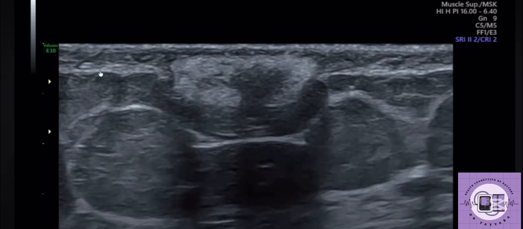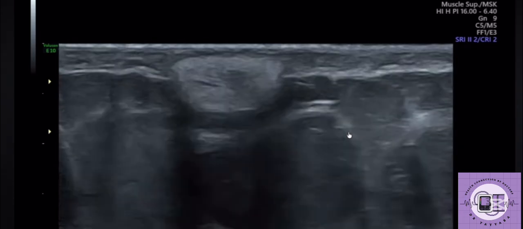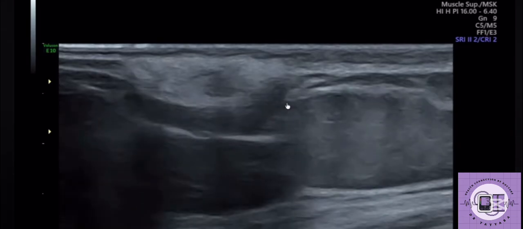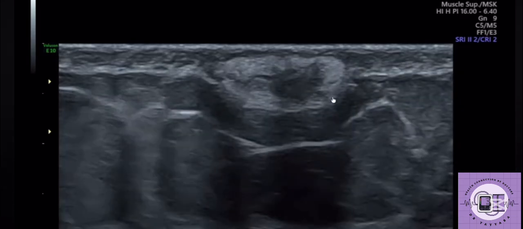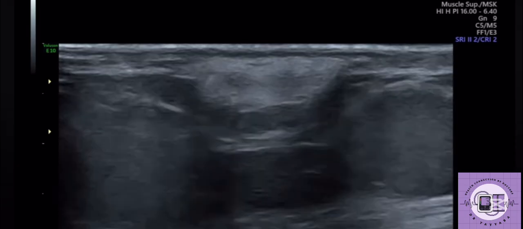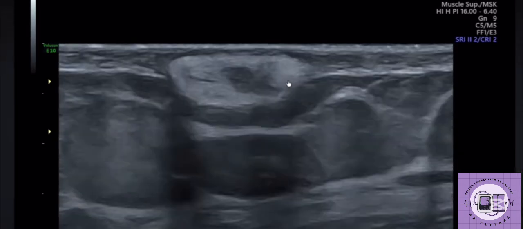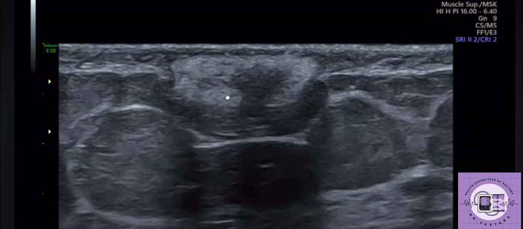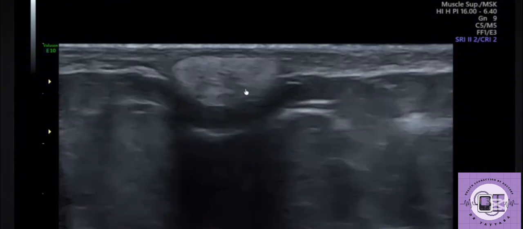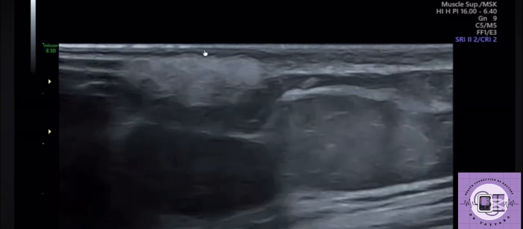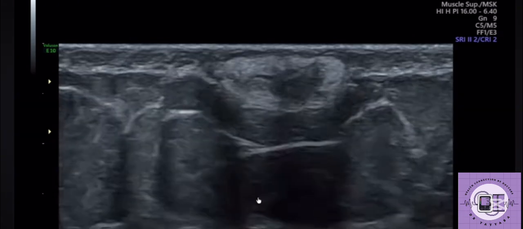Here you can see the high frequency ultrasound of the right lumbar region. The abdominal wall shows a heterogeneously hyperechoic area just below the skin. You can see this echogenic area is the outer part and it is thickened, but the central part looks hypoechoic. So it is confined to the superficial layer. No intra-abdominal communication is seen. So it is a localized lesion.